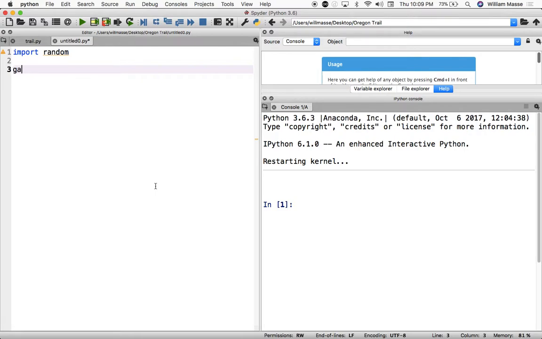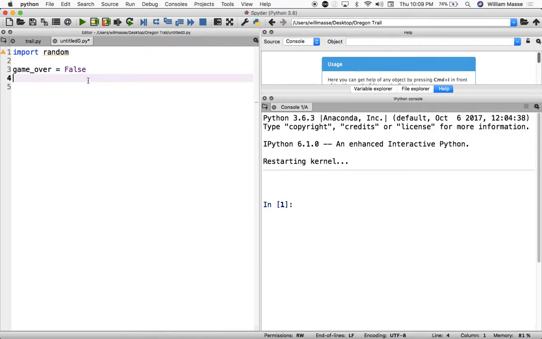The first thing is we're going to make a variable called game over and set it to false. This is going to be one of the variables we use to keep our game loop running until the game is over. And we're actually going to probably code this one last.